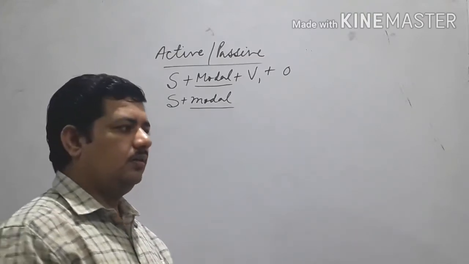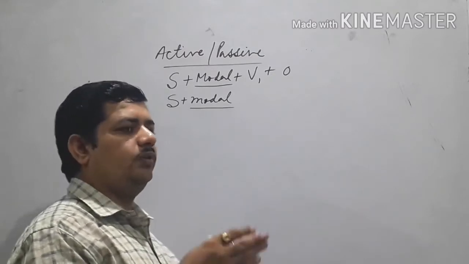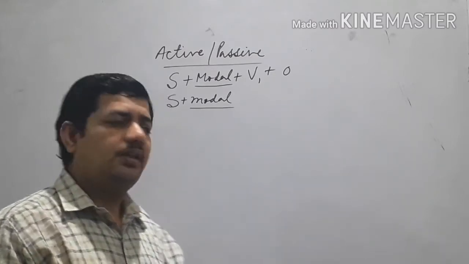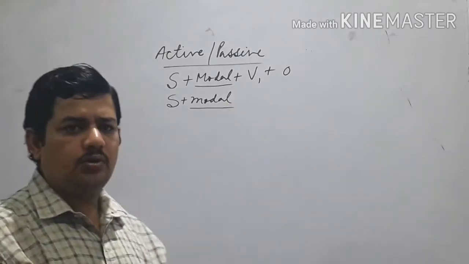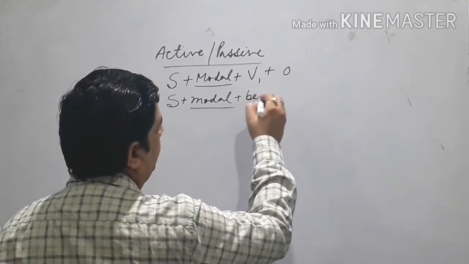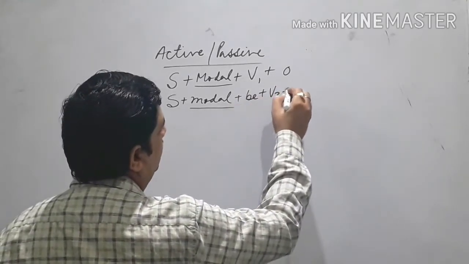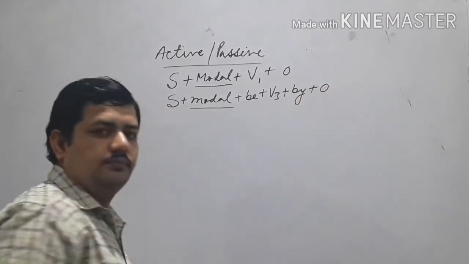If it is not related to any planned activity in future, then you can use the same modal, without any confusion. So modal, then what you will use? Be. First form will be converted into third form, then by and object.